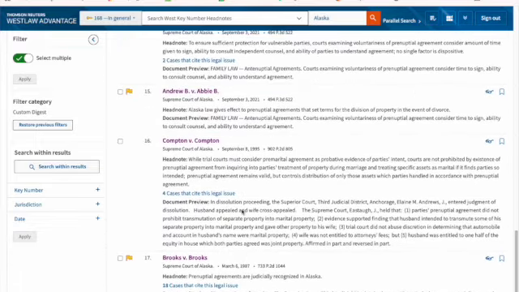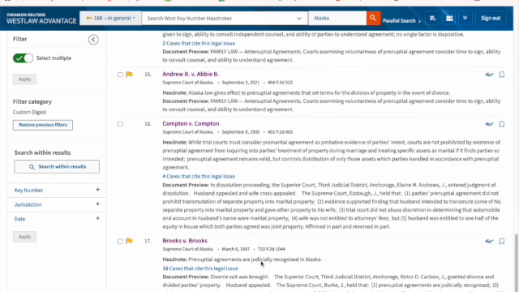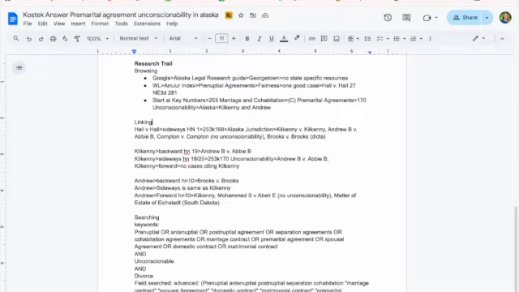And so I have two new cases, Compton v. Compton and Brooks v. Brooks, that I'm going to want to look more into in unconscionability. As I read through the two of them, I realize that Compton v. Compton doesn't really speak on unconscionability, and Brooks v. Brooks, the part about unconscionability is really dicta for that case. And so I probably wouldn't use either of these, nor would I say that they are mandatory on my subject matter. So what I've done here as I describe them is Compton v. Compton, no unconscionability, Brooks v. Brooks, and then I have Kilkenny and Andrew.